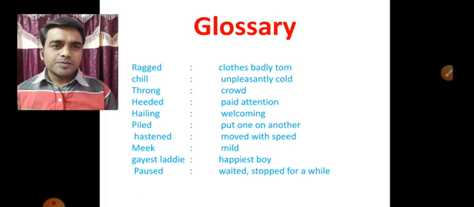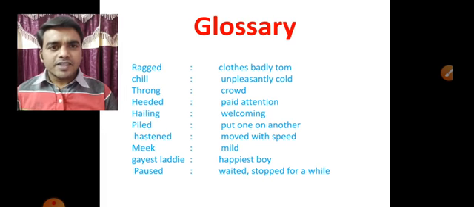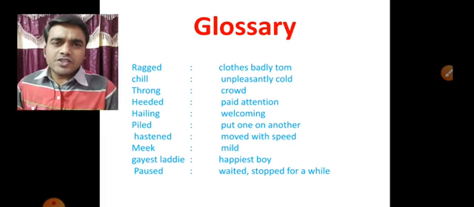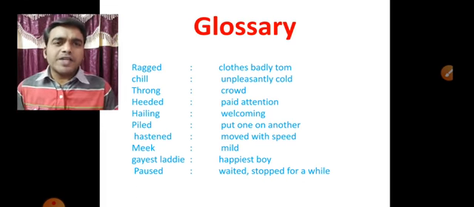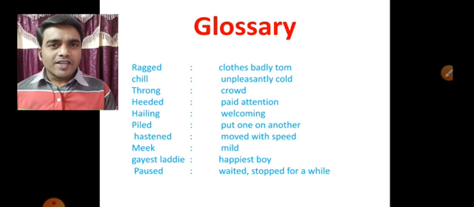Piled means put one on another. Hastened, hastened. Make it quick. Hastily in the sense quickly or with more speed. Speedily, fast, in that meaning. Meek. It means mild. See, meek. The rhyme of the meek is weak. Very good.